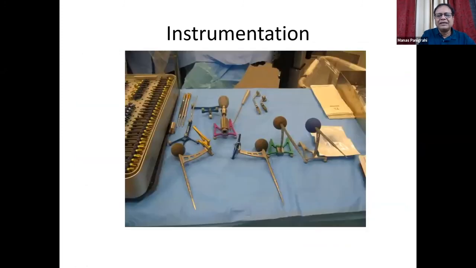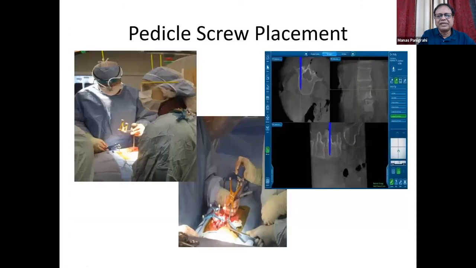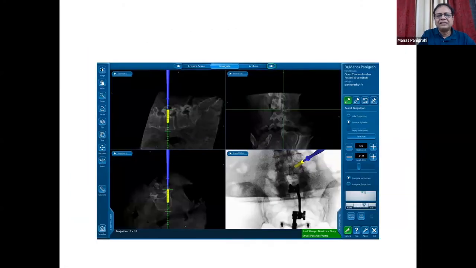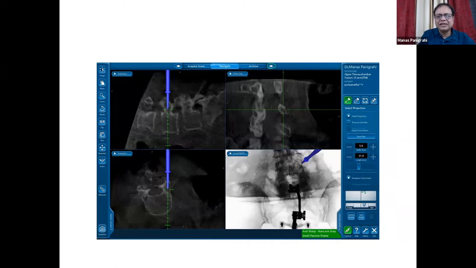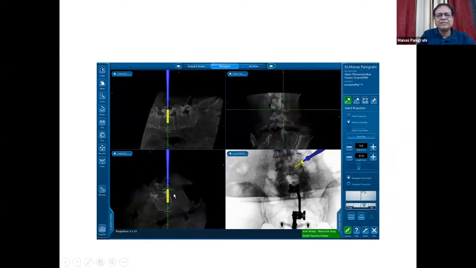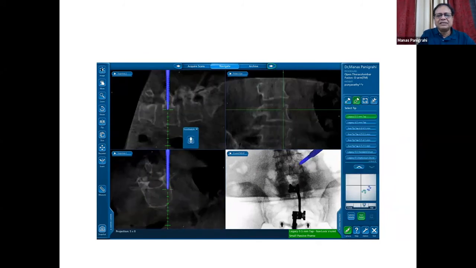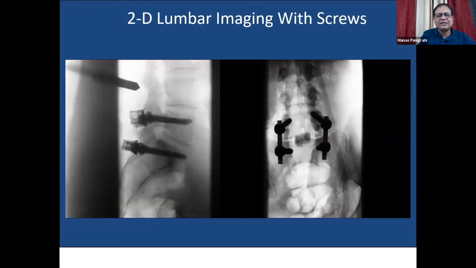Instruments are available, and the tap, the bone awl, and finally the screw all can be done under navigation visualization. One can also calculate the diameter and the length of the screw required. So everything is predetermined, and one does not waste time and can do things faster. These are the intra-op pictures, and this is the final cross-checking with the interbody cage and the pedicle screw fixation. Finally, we cross-check there is no breach of the pedicle.